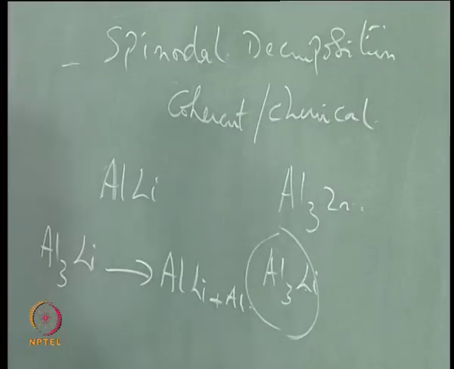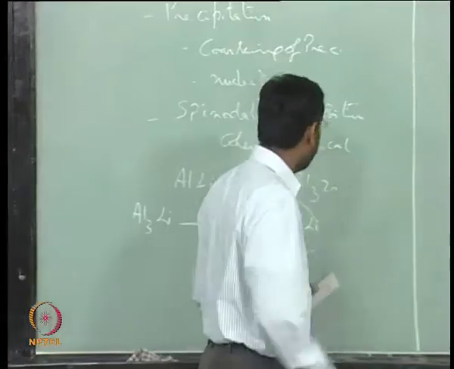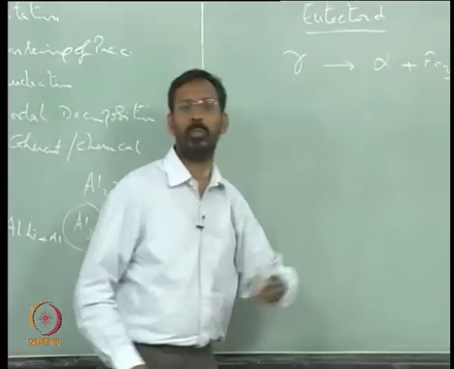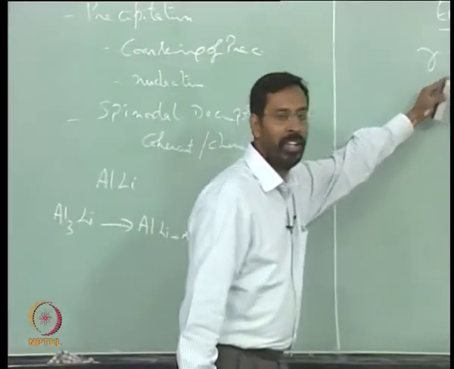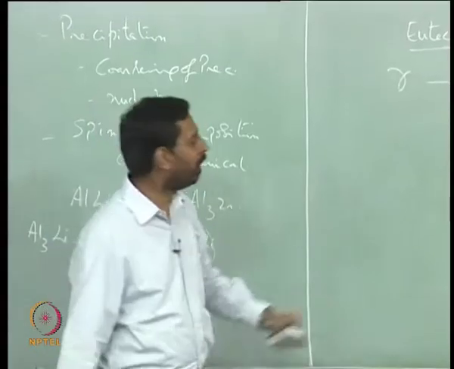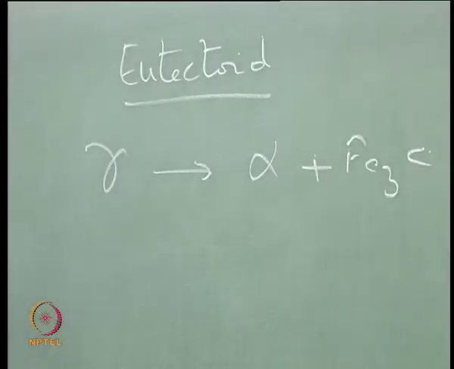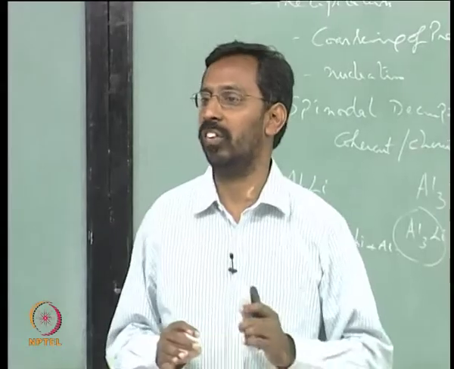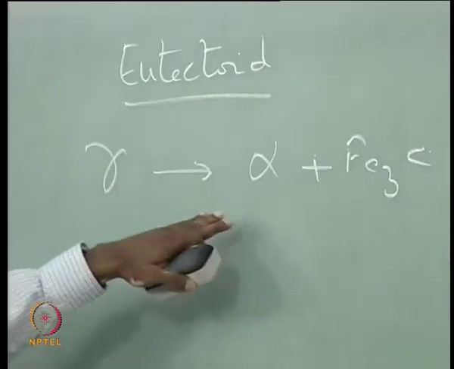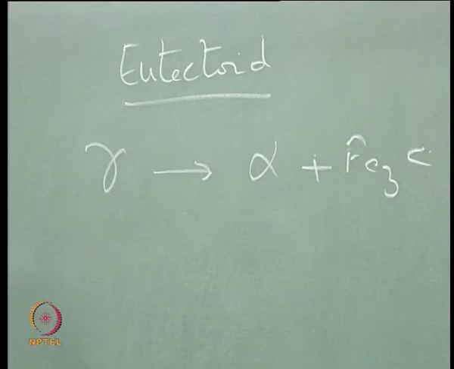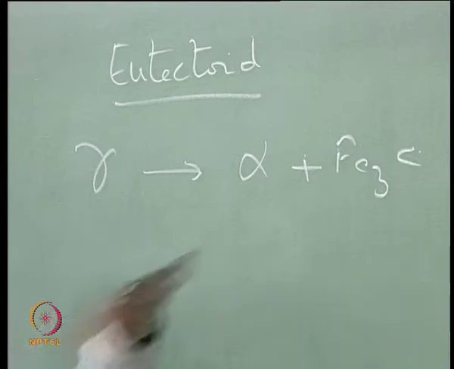One example is aluminum copper itself. Now if you come out of a normal precipitation and look at this case, the difference between this and this that we talked about so far is that in this, the two phases that are coming out have different compositions, and in a number of cases they are different crystal structures. In fact, in most of the cases they are different crystal structures. There can be some cases where the structure of one of the phases could be the same as the matrix, but in a number of cases you will see the structure is also different.